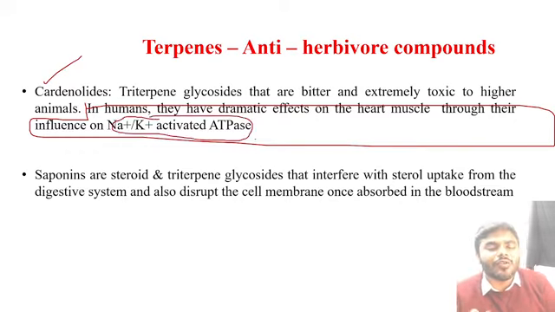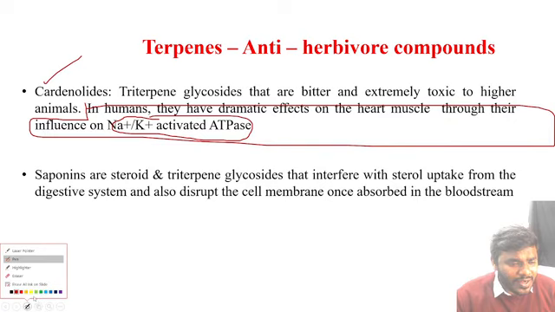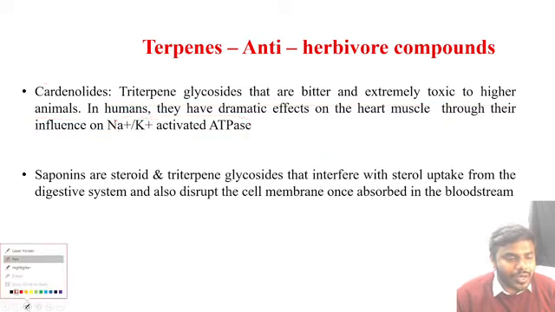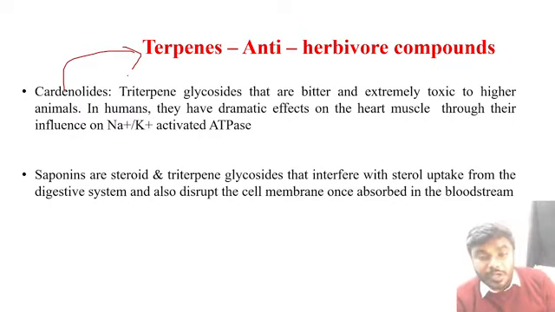pump. Now friends, if the sodium and potassium ions are not there, you know that a cardiac impulse can never occur, which leads to cardiac arrest also. But kindly don't worry, these cardenolide type of terpenes, these kinds of plants are not present in the general areas. They are mostly present in forest climates, I mean to say forest ecosystems only.